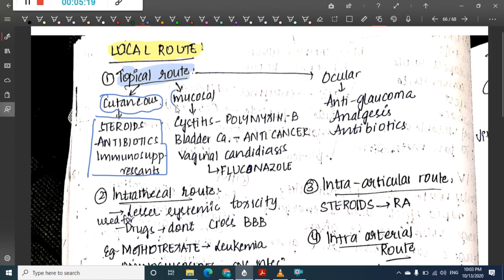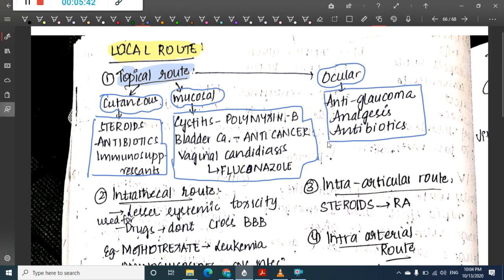Then we have mucosal, that is, mucosal surfaces. For example, in cystitis you can give polymyxin B. For bladder cancer you can give anti-cancer drugs and BCG. For vaginal candidiasis, fluconazole can be given through mucosal route. Then the ocular route is also a topical route, where you can give anti-glaucoma drugs, analgesics and antibiotics.